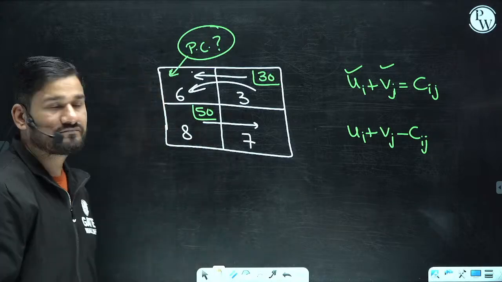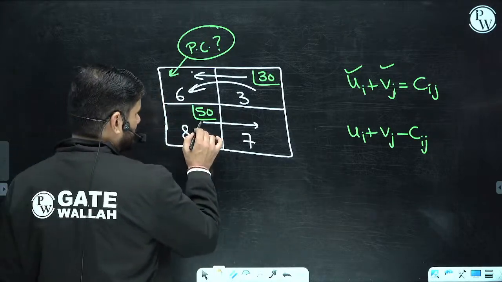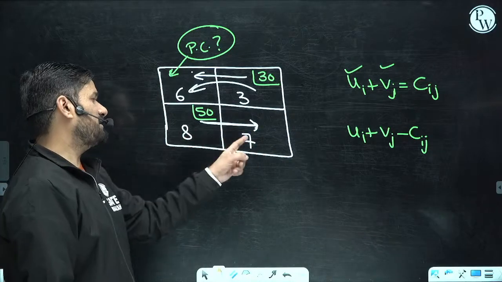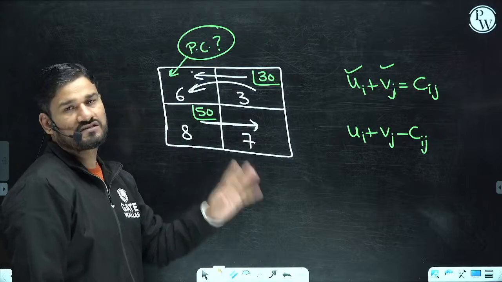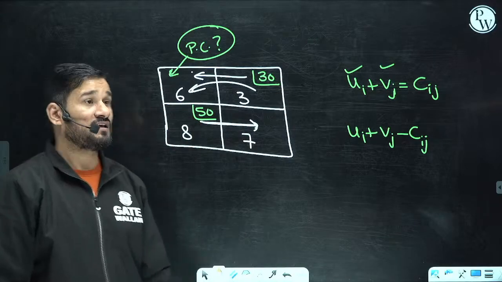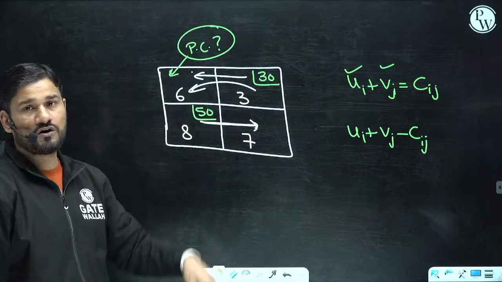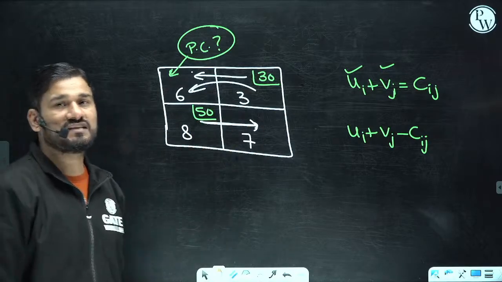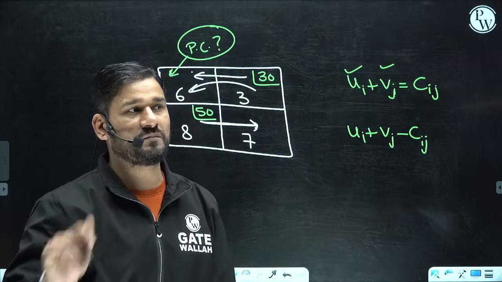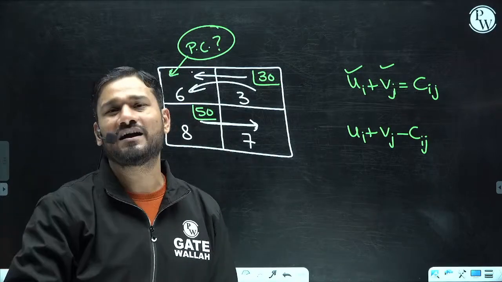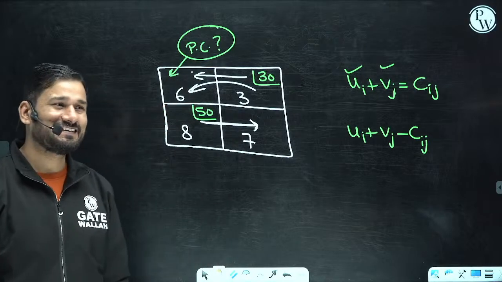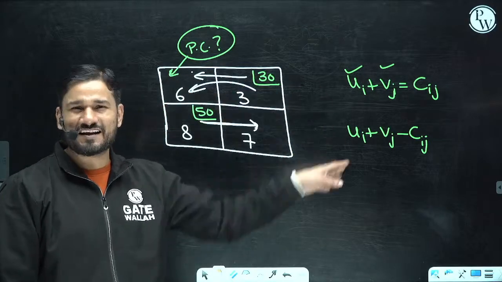Extra charge. Okay. And when you are shifting this to this, how much money can you save? Here you have to spend 3 rupees more per unit. And if you are shifting this quantity to this place, you can save only 1 rupee. Are you going to shift the quantity? Arey, this ui plus vj is not required, yaar.